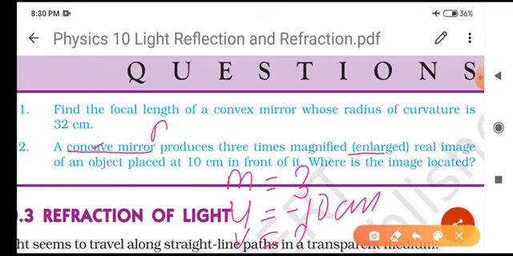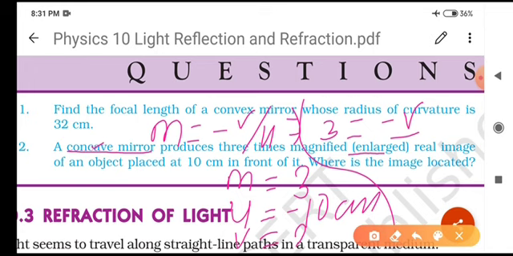As you know, the magnification in terms of u and v for a mirror is equal to minus v upon u. The value of v we don't know, we have to find it, and the values of m and u are given. The value of m is 3 and the value of u is minus 10 centimeter.